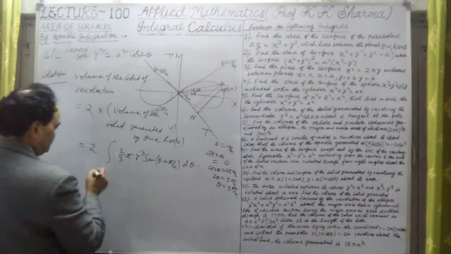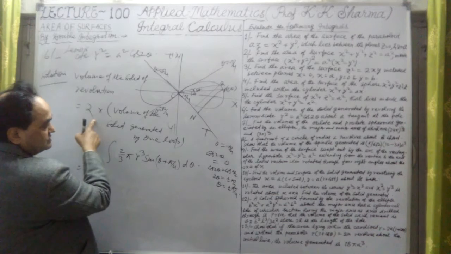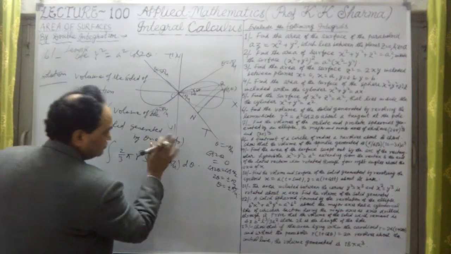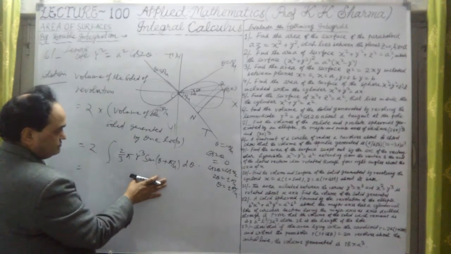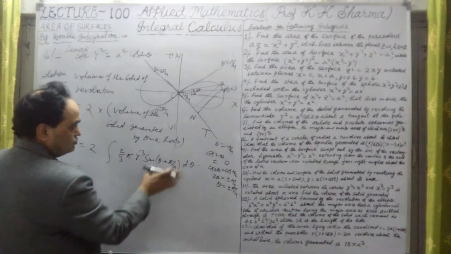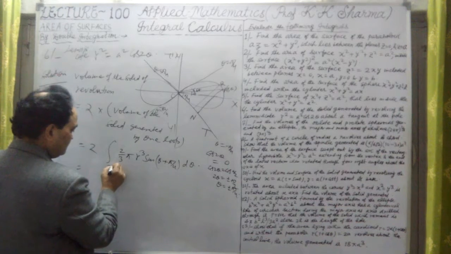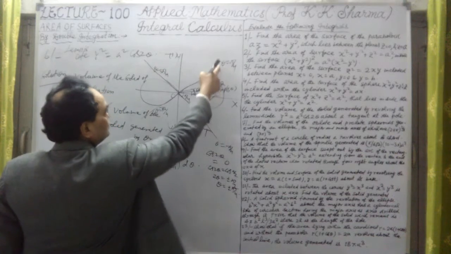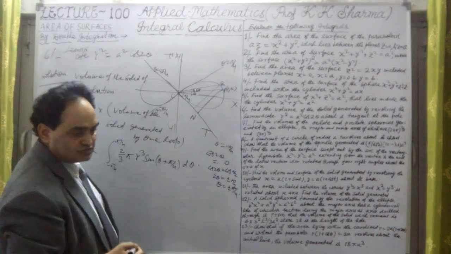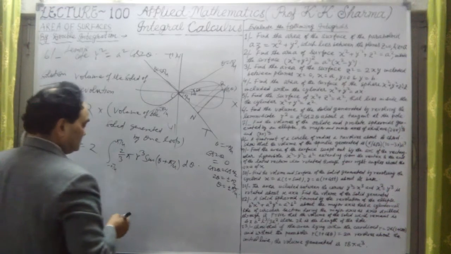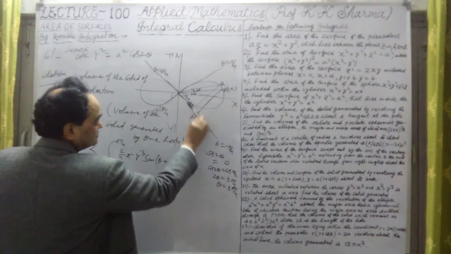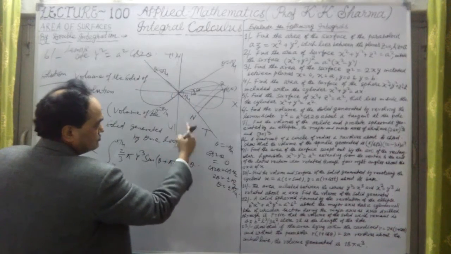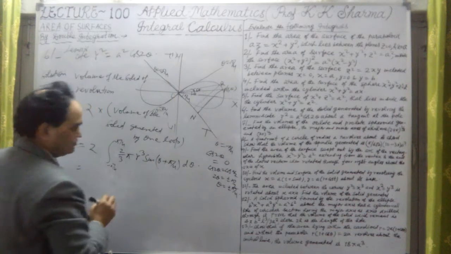Now let me open this. Now this is twice here. I'm telling you that it is twice the volume of the solid generated by one loop. Volume generated by one loop is given by this. Here limits are minus pi by 4 to plus pi by 4. So now let us check, because this is the tangent about this line we are revolving this whole loop here. Because of that, the limits are minus pi by 4 to plus pi by 4 here.